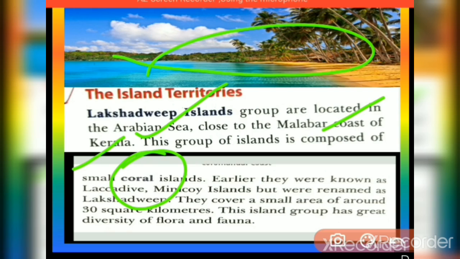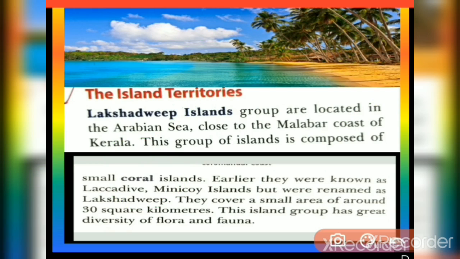Earlier they were known as Laccadive and Minicoy Islands, but later on they were renamed Lakshadweep.